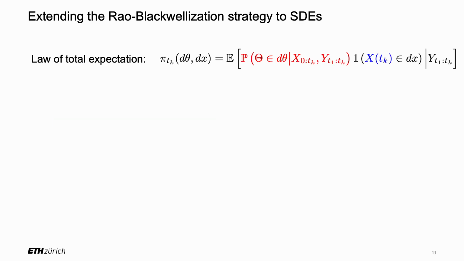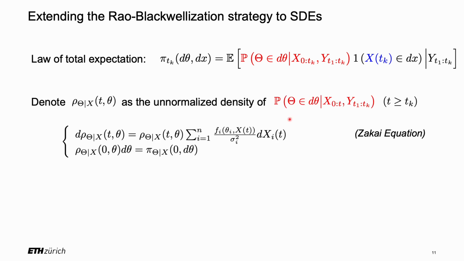Now, in this work, we aim to extend the Rao-Blackwell method to SDE systems. The key is to derive the dynamical equation describing the evolution of the conditional distribution, specifically the red term on the slide. According to the filtering theory, we can show that the unnormalized density of this conditional distribution satisfies a Zakai equation of this form.